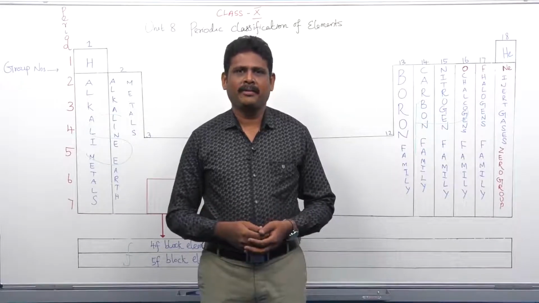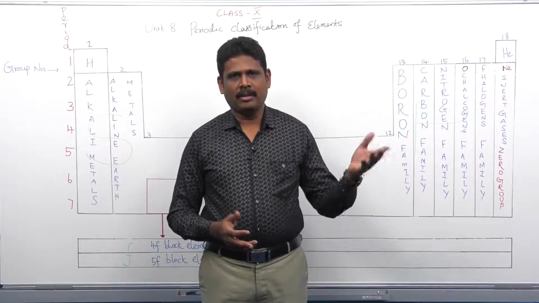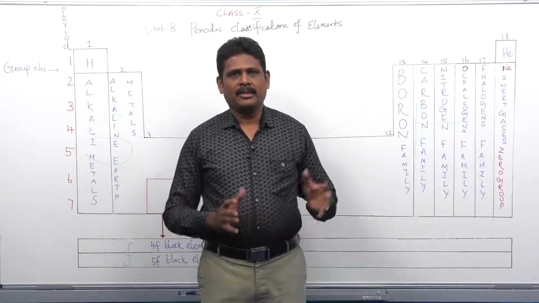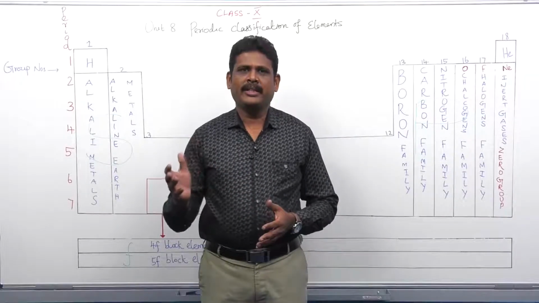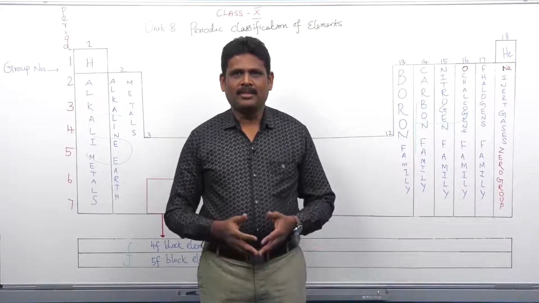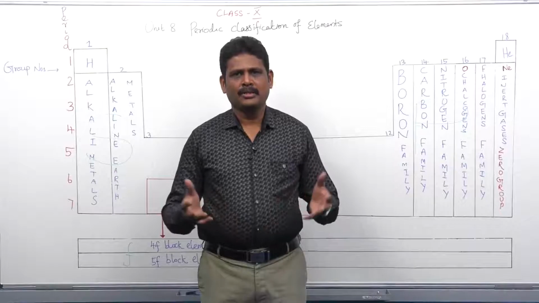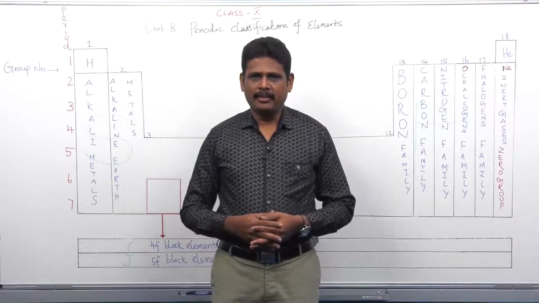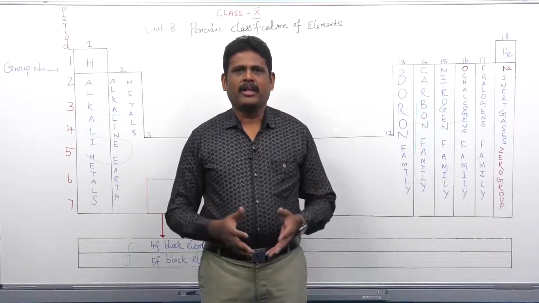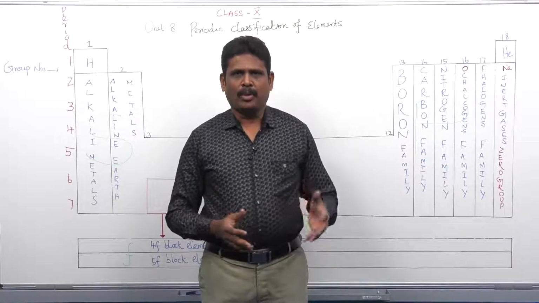In our sophisticated life, we used to shop in supermarkets instead of conventional grocery stores. Why do we prefer supermarkets? Because in supermarkets, all the entities like groceries, spices, fruits, vegetables, everything is arranged in the proper manner, so we prefer to shop there. Likewise, in chemistry, in the periodic table, all the elements are arranged in the proper manner. Let us see how these elements are arranged.